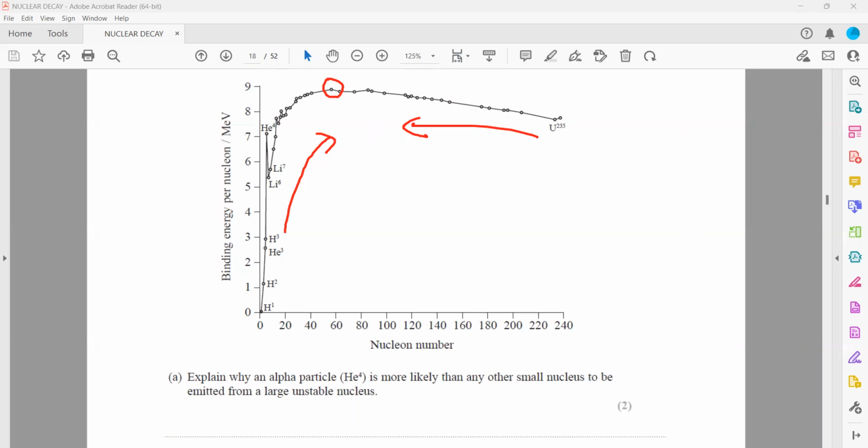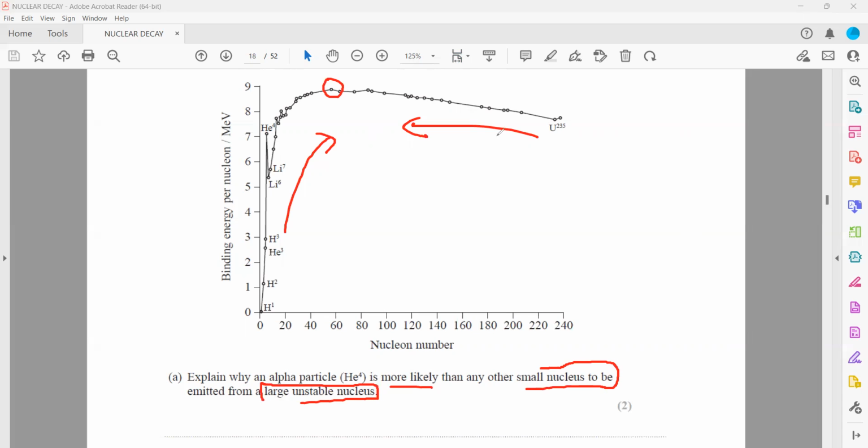So binding energy per nucleon. What they mentioned is why an alpha particle, a helium nucleus, is more likely than other smaller nuclei to be emitted from a large unstable nucleus.